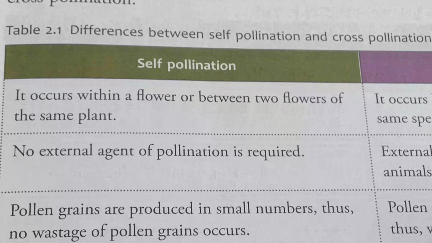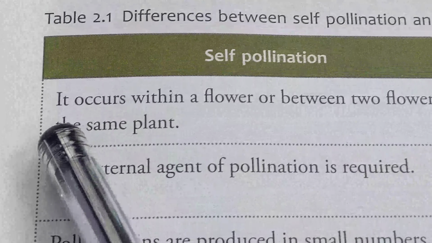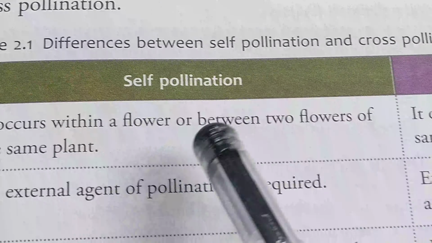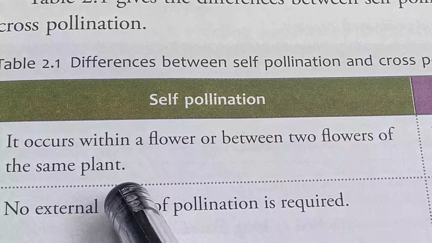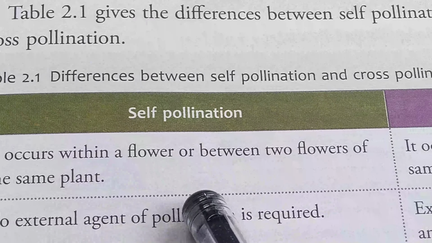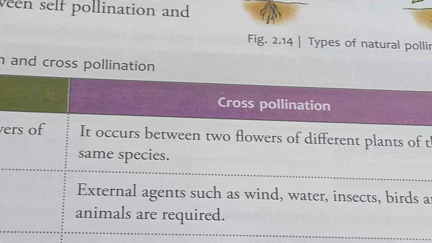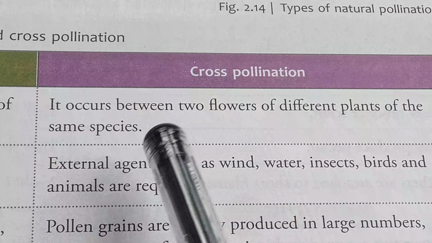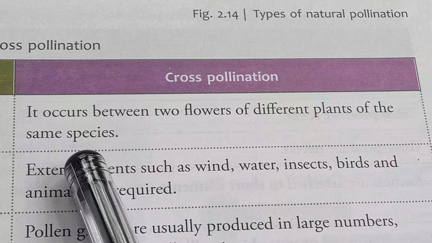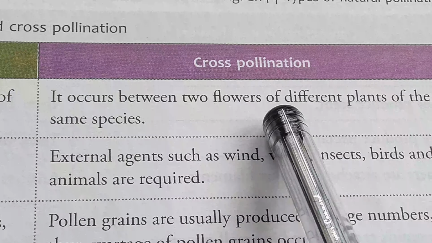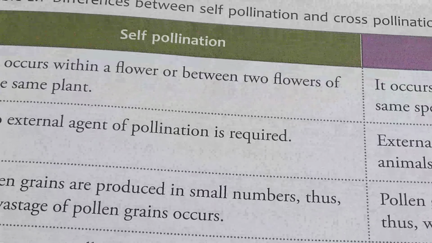So look at the difference at first, self-pollination and cross-pollination. It occurs within a flower and between two flowers of the same plant. सेम प्लांट के अंदर एक ही फूल में या दूसरा फूल के अंदर जो पॉलिनेशन होगा उसको हम लोग बोलेंगे सेल्फ pollination, whereas cross pollination occurs between two different plants, के अंदर सेम स्पीसीज होना चाहिए मगर टू डिफरेंट प्लांट्स के अंदर जो फ्लावर में जो पॉलिनेशन होगा उसको हम लोग बोलेंगे क्रॉस पॉलिनेशन.